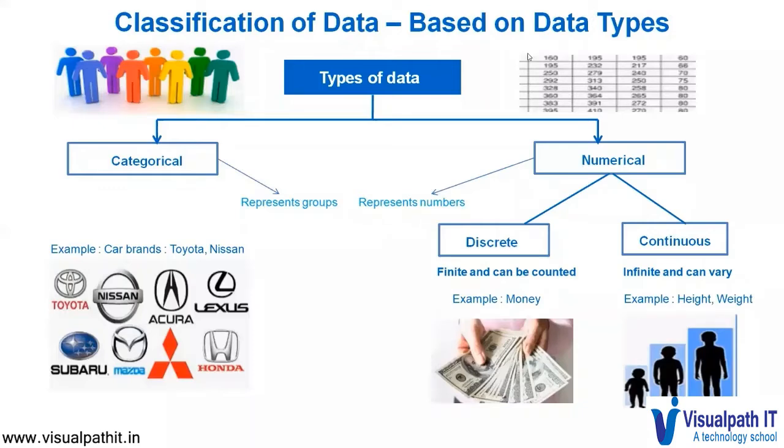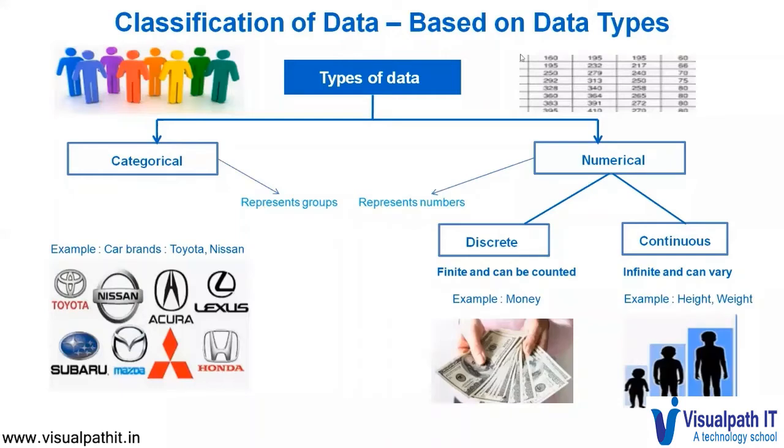Numerical data, on the other hand, represents numbers. It is further divided into two subsets, discrete and continuous. Discrete data can usually be counted in a finite manner. An example could be the number of children you want to have, or another example could be money you have.